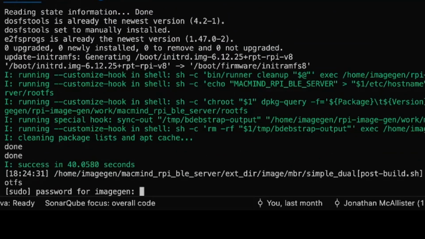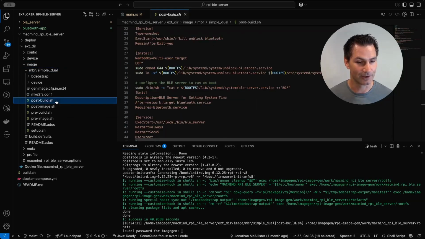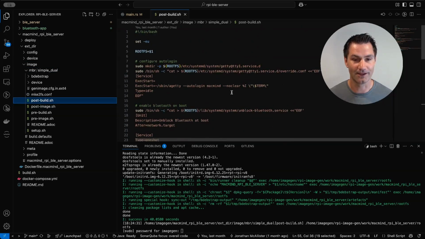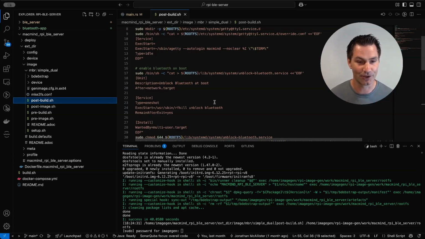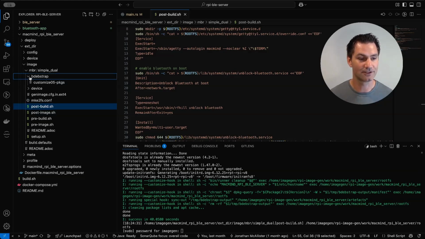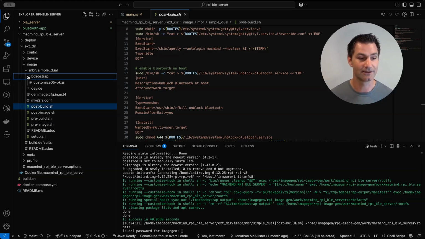So the reason this is happening, and you may recall this if you follow along from earlier videos, is because we're using the post build script for a lot of the creation of systemd services here, right? And so we needed to use sudo for that. But since then, we've changed a little bit how we're doing that, and we're using these bdebstrap hooks. So I'm going to go ahead and update this project and move these scripts into these customized hooks. And that way we don't need sudo anymore, and then we're not going to need to be prompted for this password.